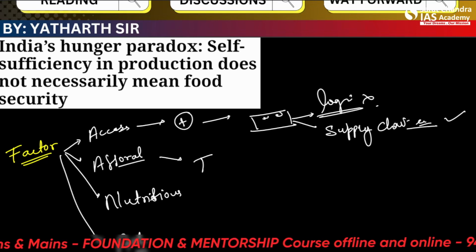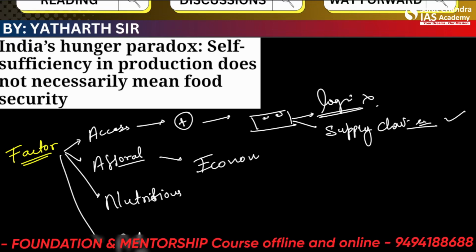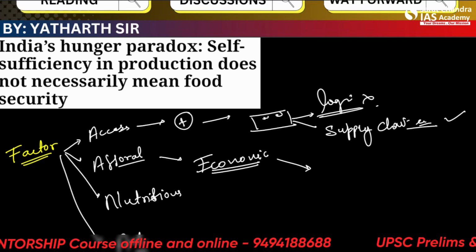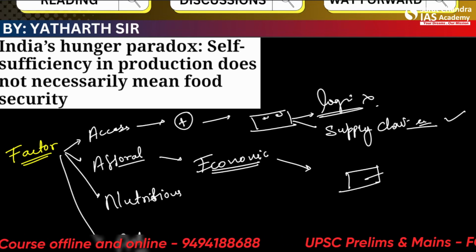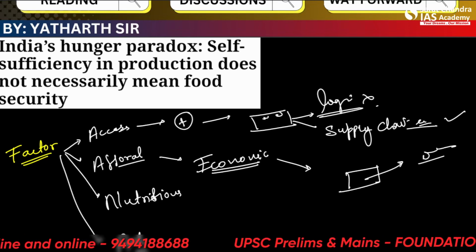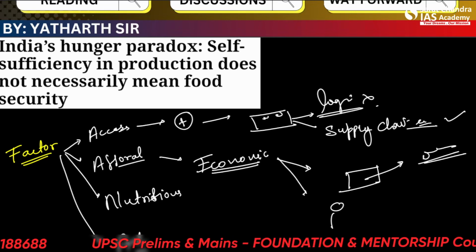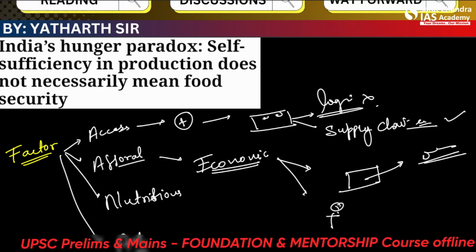Affordability means there is some kind of economic disadvantage that some groups are facing. They are not able to afford the food. India is, let's say, instead exporting this material to other countries which can afford, and the food in the country itself is not available to some groups which cannot afford it.